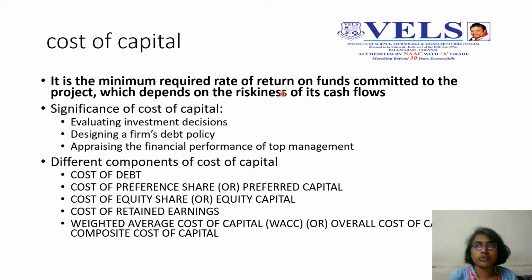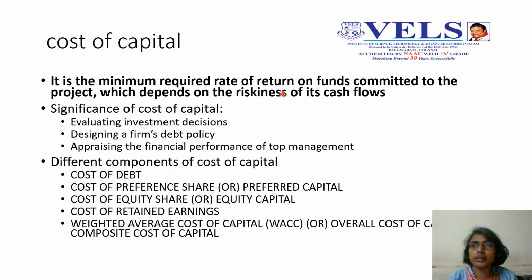If they want to go for both equity as well as debt, or only equity alone, then they have to find out what is the total cost of capital that a company is supposed to pay. For example, if the company is depending on only equity, and I assume the cost of equity is 10%, then the weighted average cost of capital is also the same, because they have only one source of capital, the cost of equity.